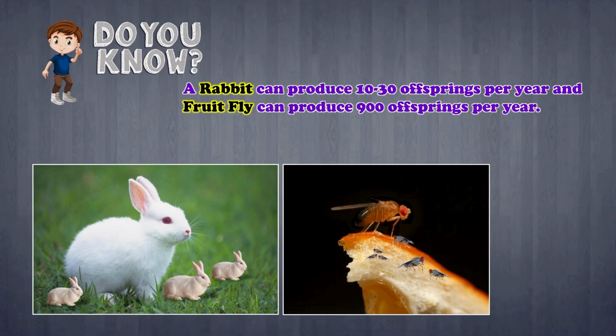Animals that produce fewer offspring, like rabbits or humans, usually invest more time, energy, and resources in caring for each baby. They focus on nurturing, protecting, and helping each offspring grow safely. On the other hand, animals that produce many offspring, like fruit flies, give birth to large numbers but provide very little parental care. So, the number of offspring an animal has is closely related to how much care each one receives.